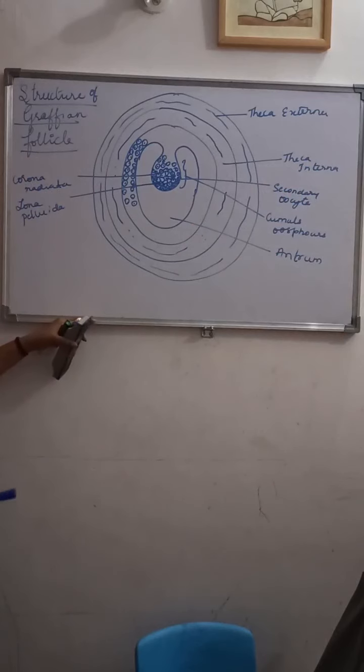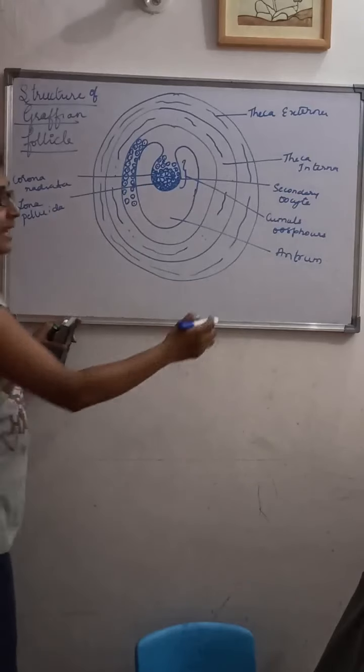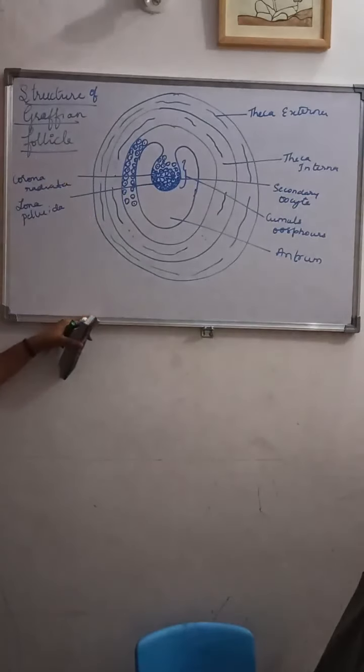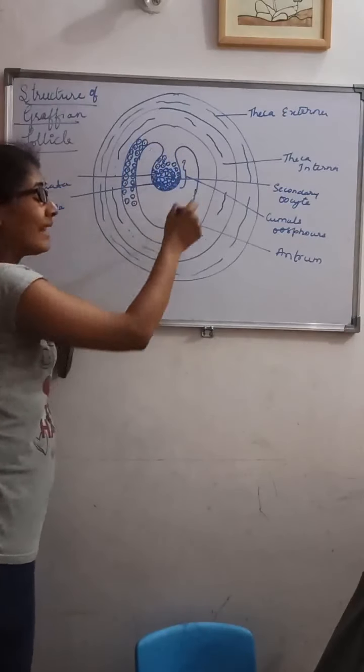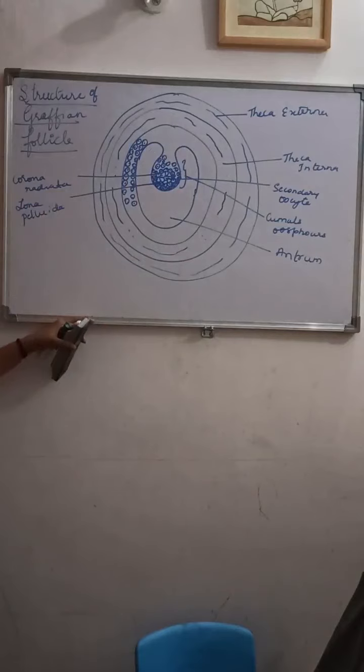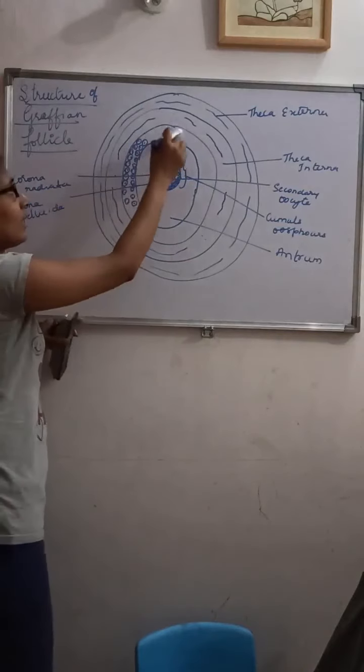The cavity present in the Graafian follicle is called the antrum, and this antrum is surrounded by many layers of granulosa cells. You can see these are the granulosa cells.